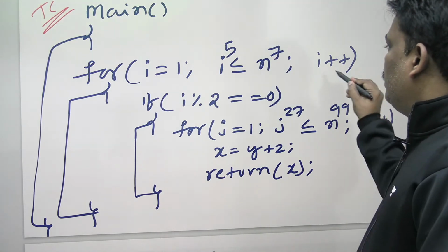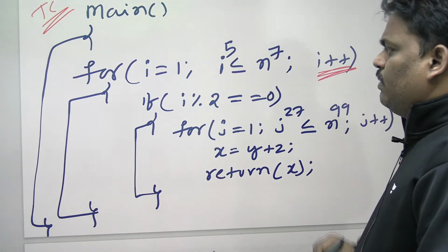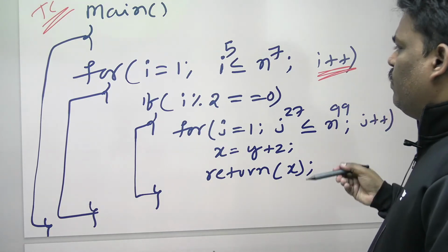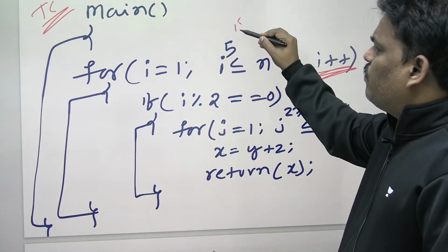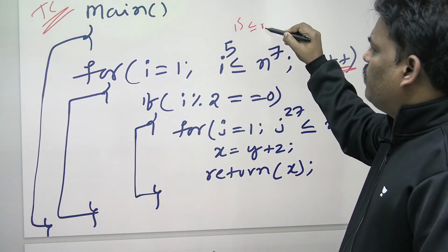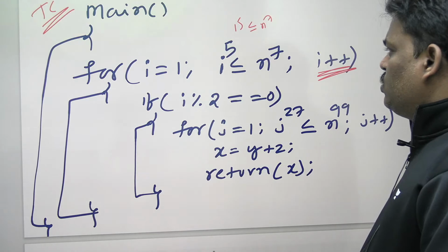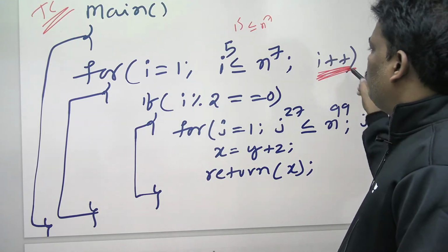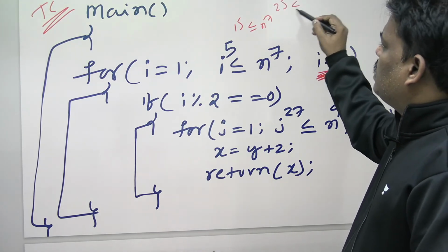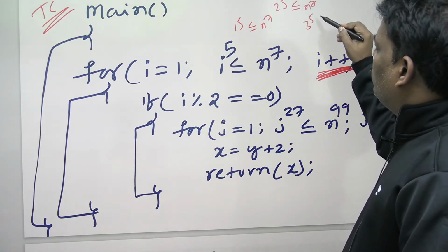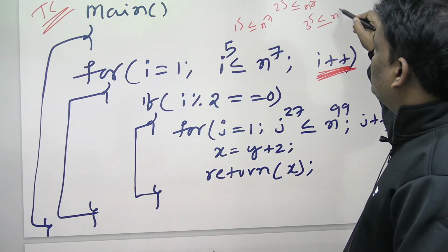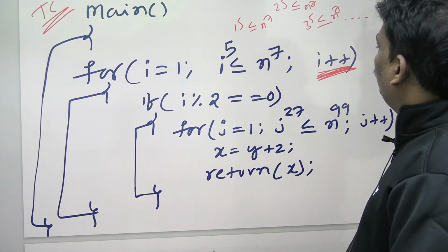Can you help me now? i is always incrementing by 1. First it will check i value 1: is 1 power 5 less than or equal to n power 7 or not? If the condition is true, it executes again. i value increments by 1, so is 2 power 5 less than or equal to n power 7 or not? Next, is 3 power 5 less than or equal to n power 7 or not? It will continue.